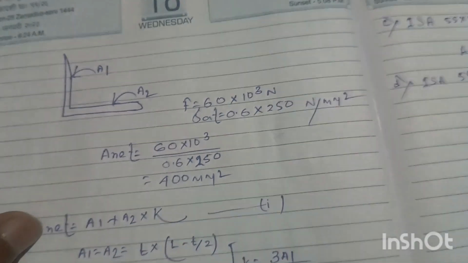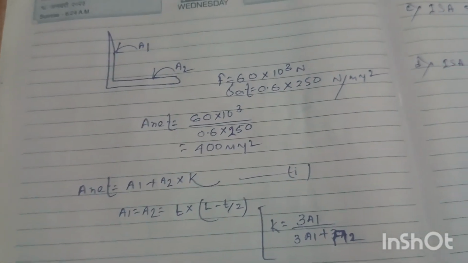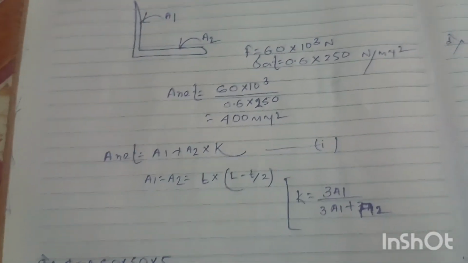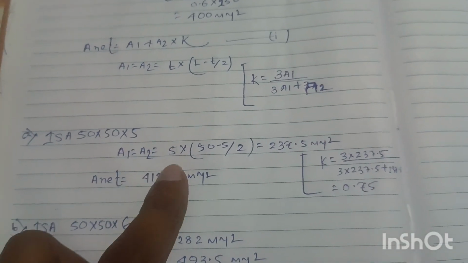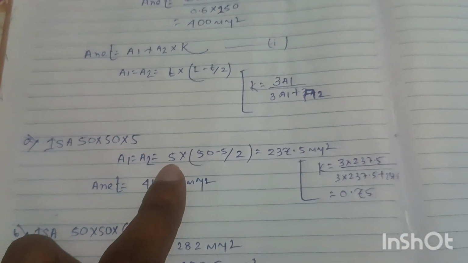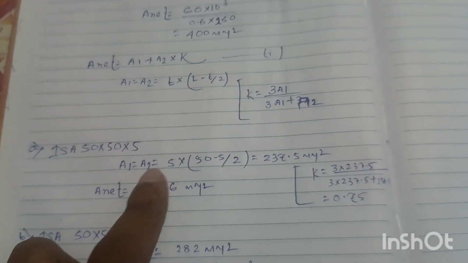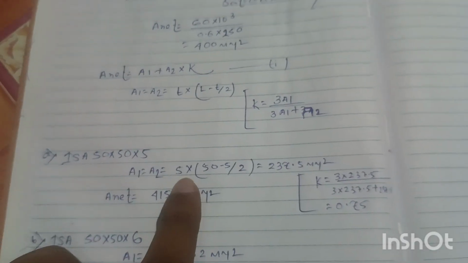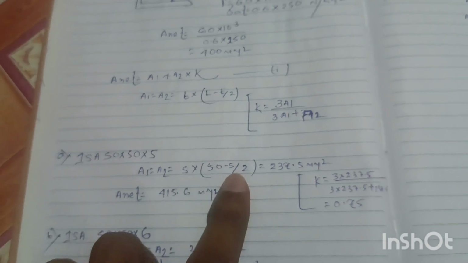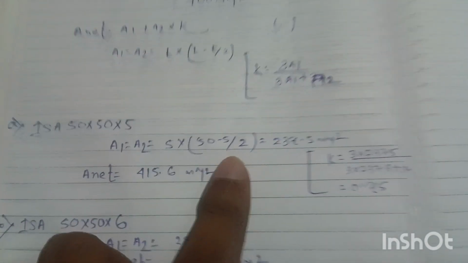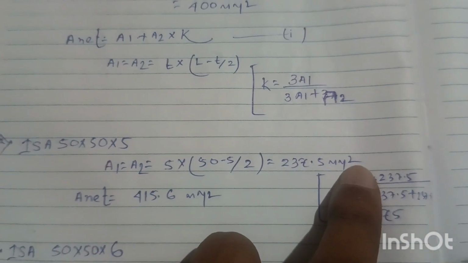We will choose the section from option A, ISA 50 into 50 into 5. A1 and A2 are equal, with t equal to 5 into L equal to 50 minus 5 by 2, which equals 237.5 millimeter square.